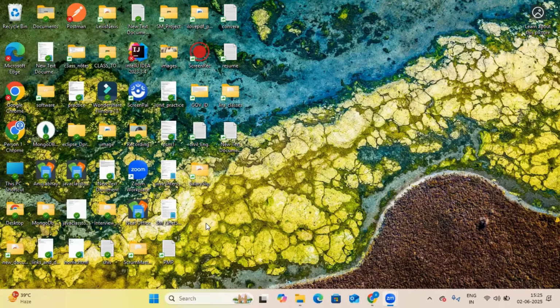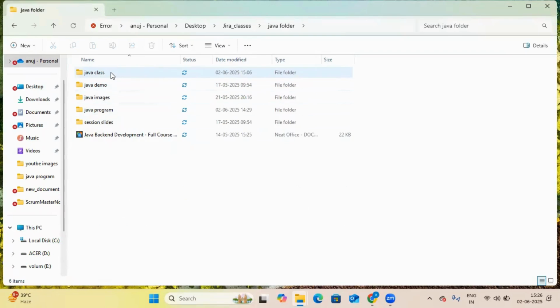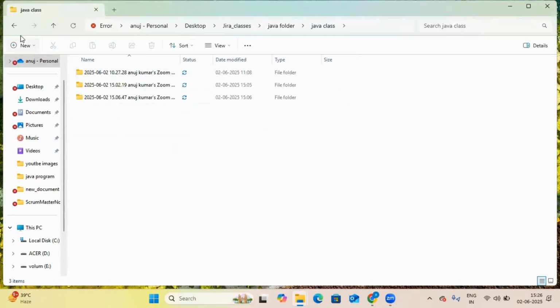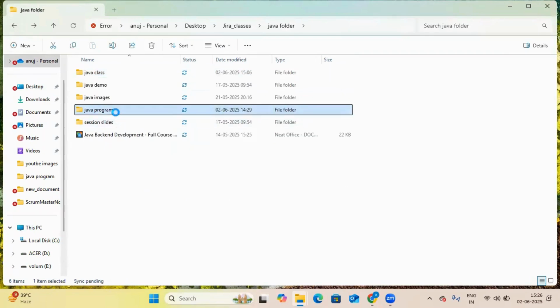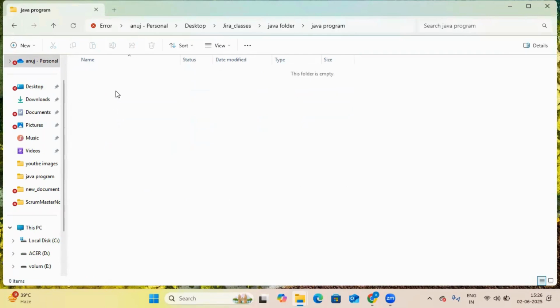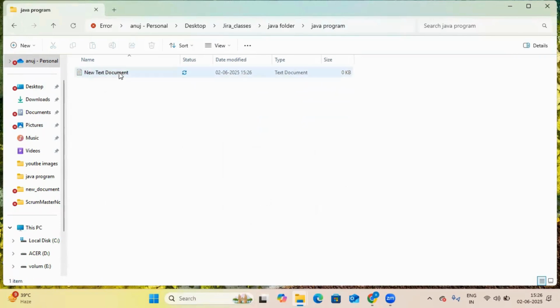Now Java has been installed in your personal system or laptop. Now we will create our first Java program. We will see how to run a Java program inside our system. I have created a folder called Java program. Inside this I am creating a new text document file, and open this file.